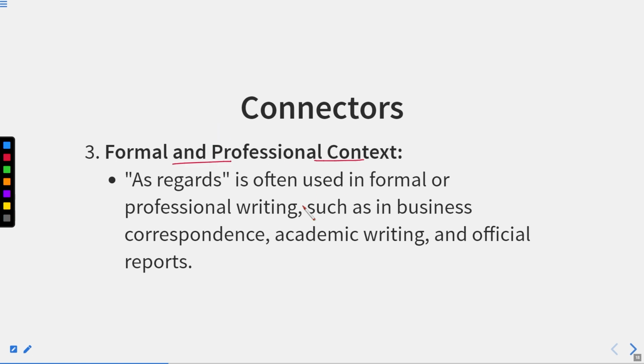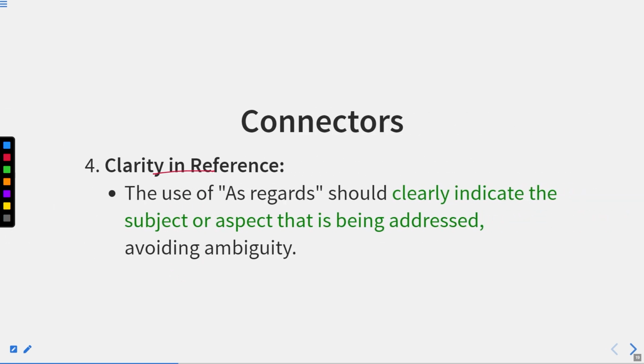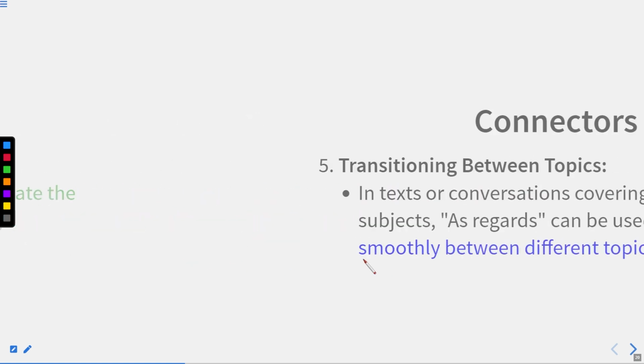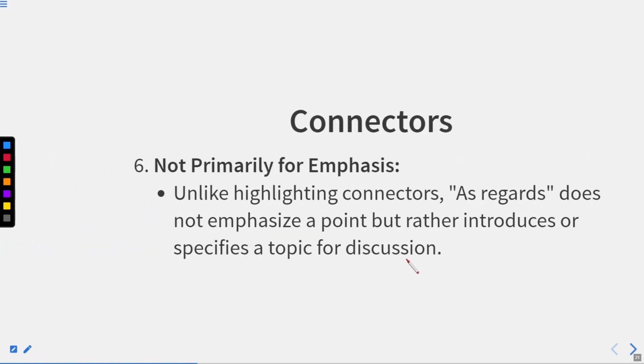Now, formal and professional contexts. As regards is often used in formal or professional writing, such as in business correspondence, academic writing, and official reports. Clarity in reference. The use of as regards should clearly indicate the subject or aspect that is being addressed, avoiding ambiguity. Transitioning between topics. In texts or conversations covering multiple subjects, as regards can be used to transition smoothly between different topics.